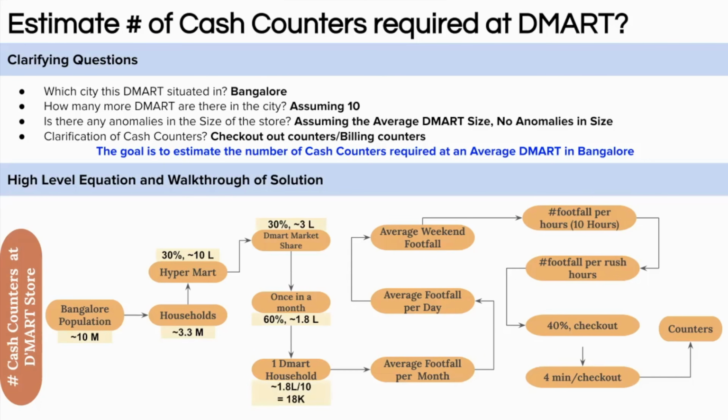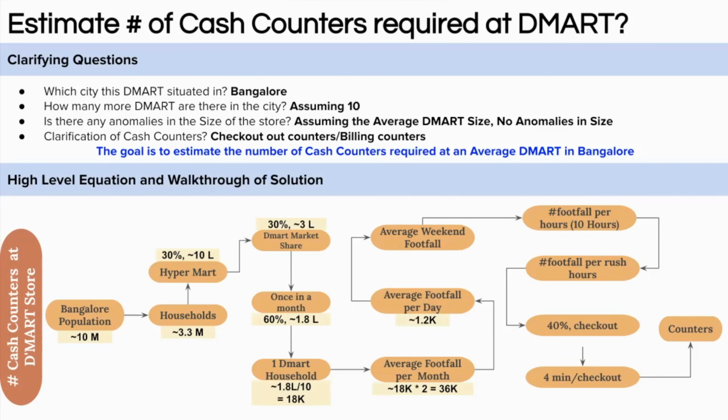Now since we have assumed that 10 DMART stores are there in Bangalore, this will give around 18,000 households who shop from one DMART. Now let's assume that for every household 2 people visit the DMART store, maybe a couple or a father and a son, etc. From this we would be estimating the footfall in a DMART store per month. This would give around 36,000 people per month. Now from the monthly figure we have to calculate on a daily basis, so we can simply divide by 30. That will give around 1200 footfall per day.